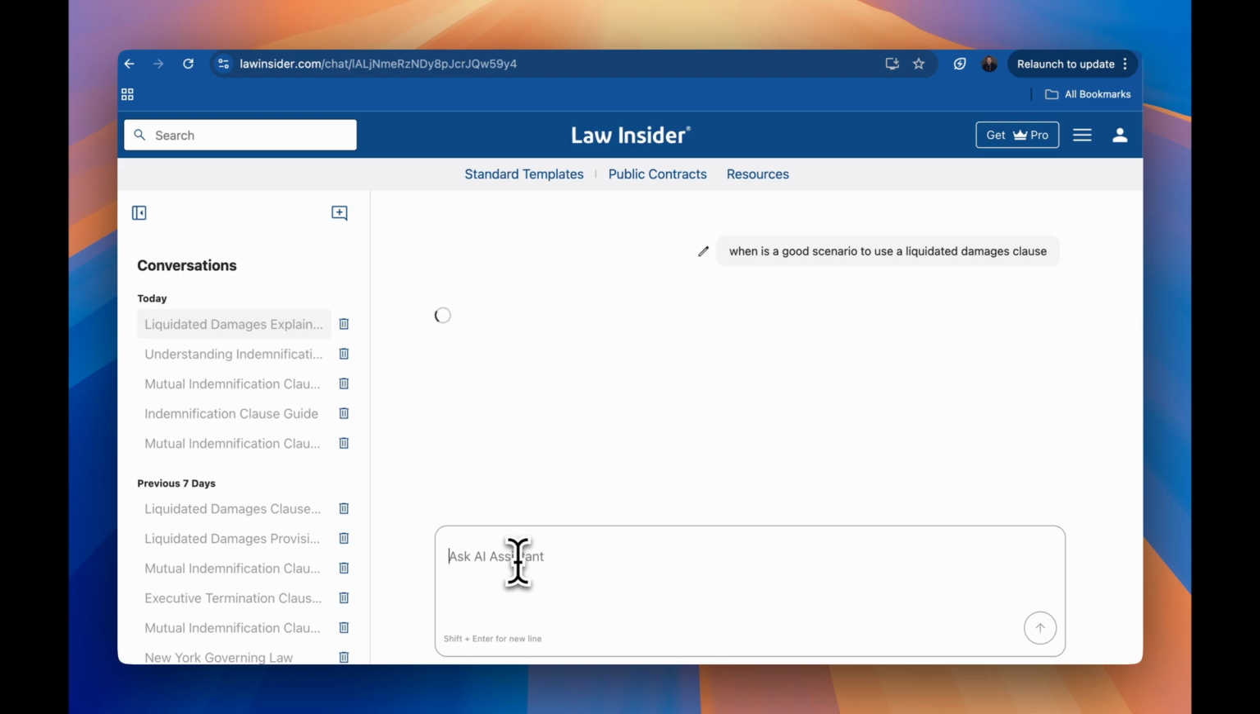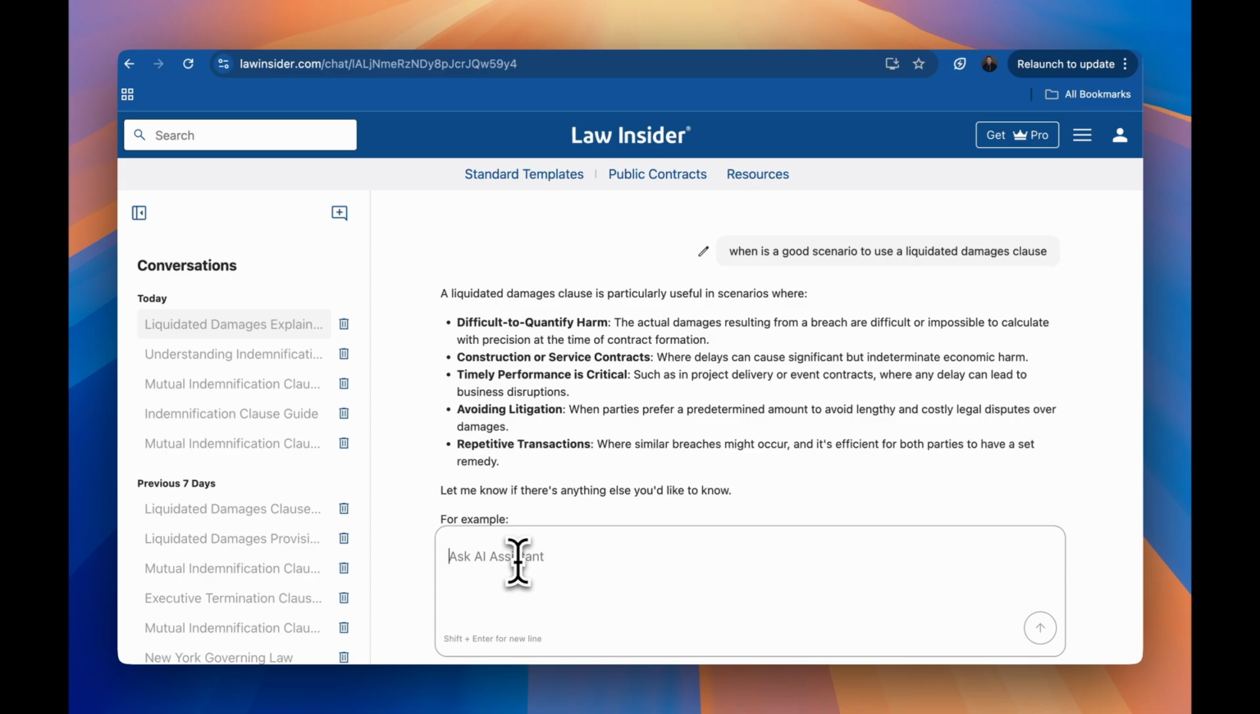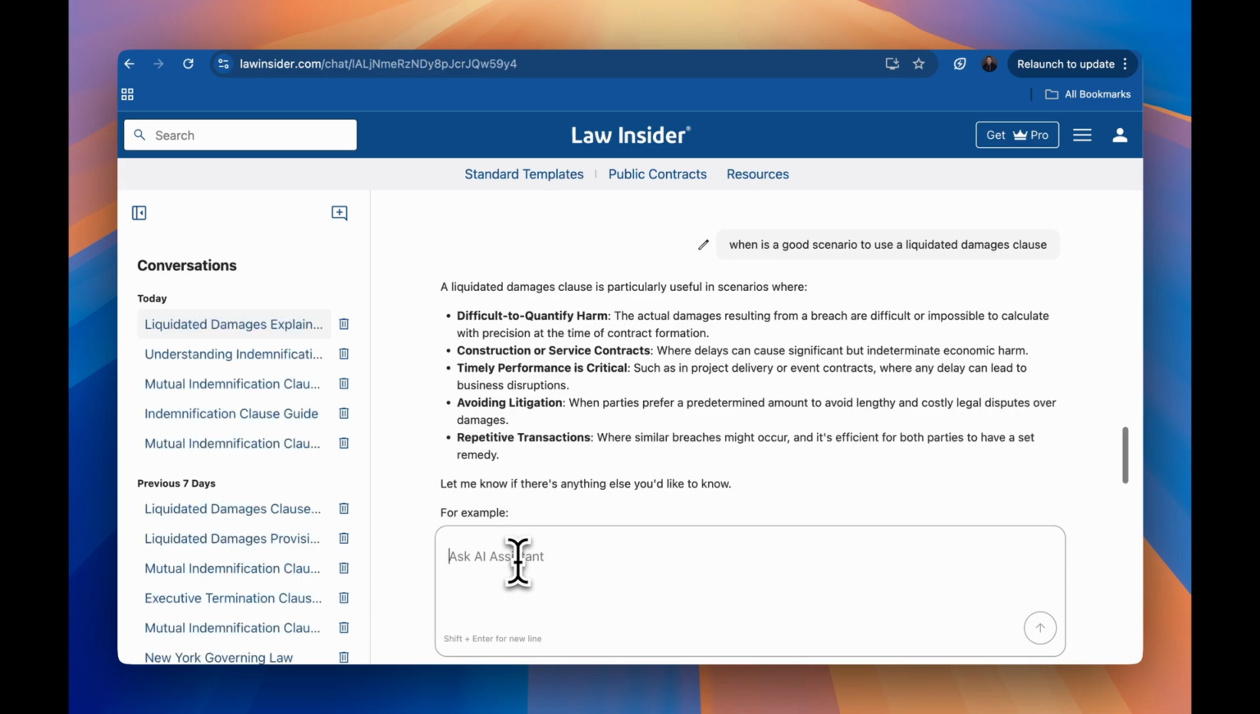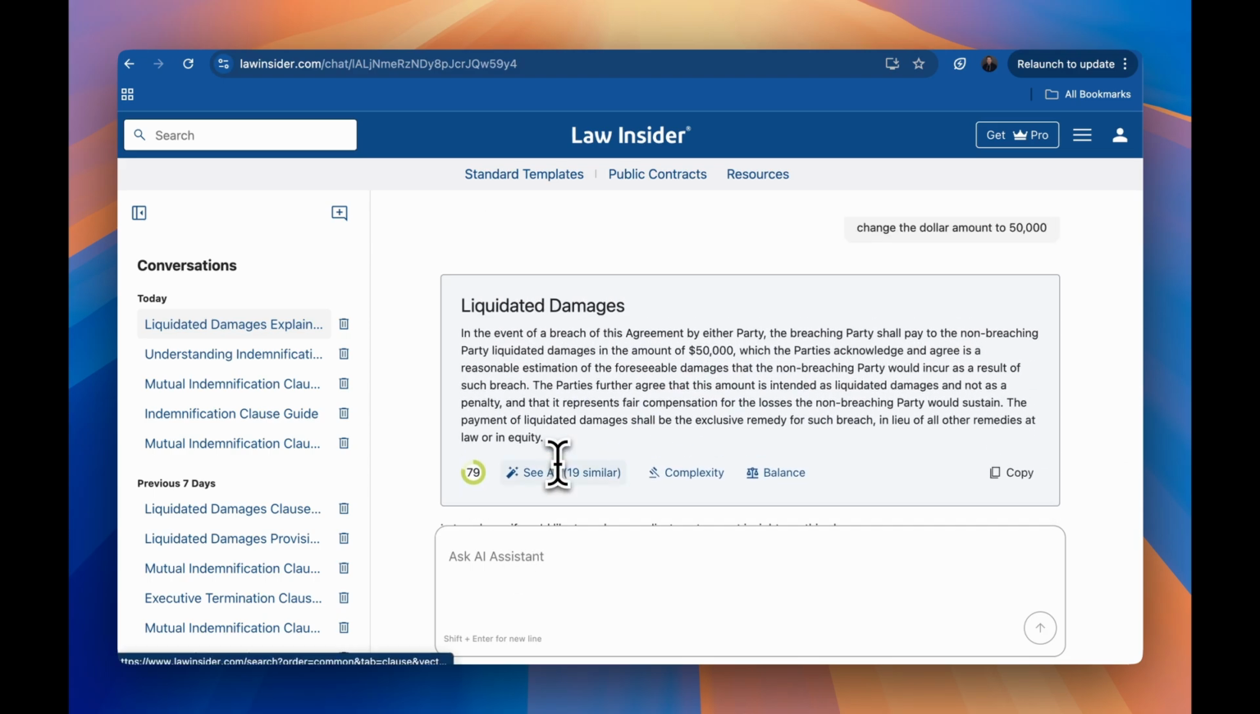It's going to give me likely a bullet list or a summary of difficult to quantify terms, construction or services contracts. So here we have some scenarios now, and you can use this for any type of research that you may be doing, as well as drafting clauses. And again, the benefit of using this tool is that it's bouncing off of the vast Law Insider database and OpenAI to produce the results of sample language like this.